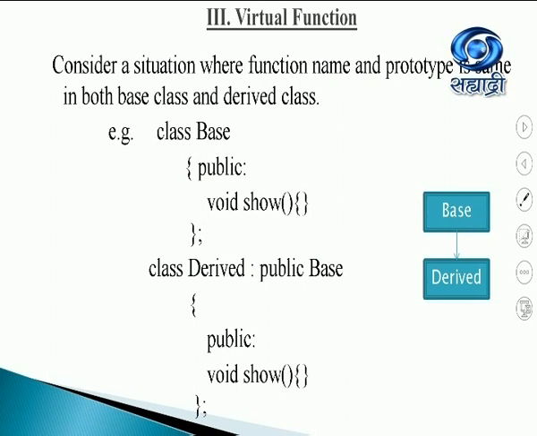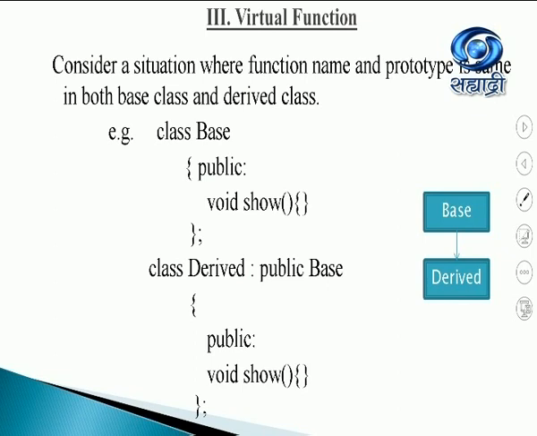The next concept is the virtual function. Where do you use virtual functions? Consider a situation where we've learned inheritance, or we'll be doing inheritance. So I have a base class and I have a derived class. The function in the base class is show and the derived class also has show. In this case, both these functions have the same prototype in the base class and the derived class.